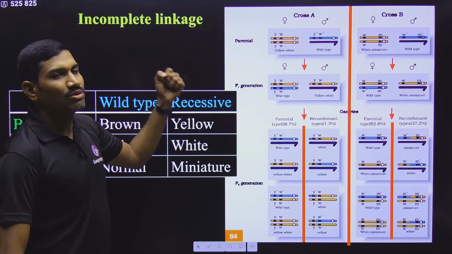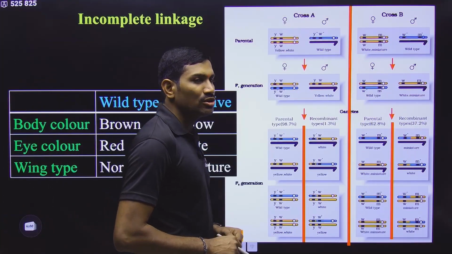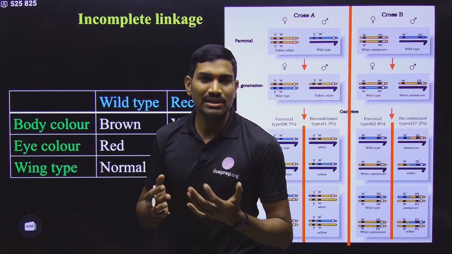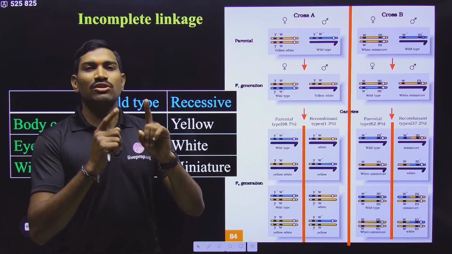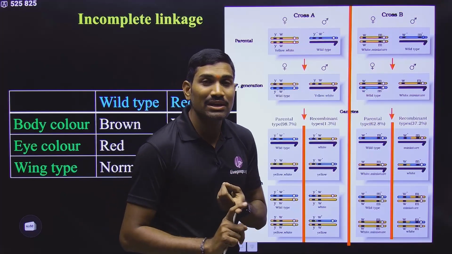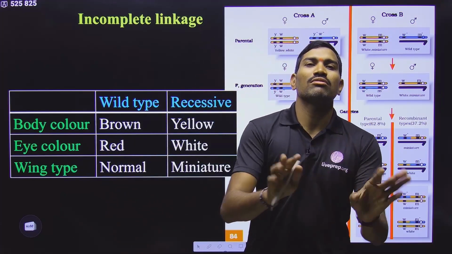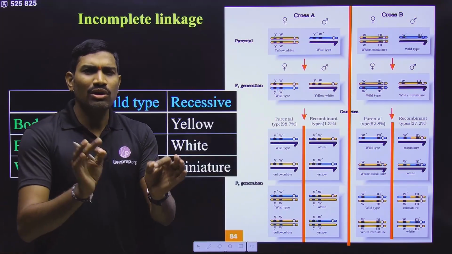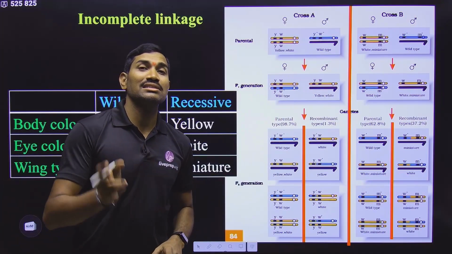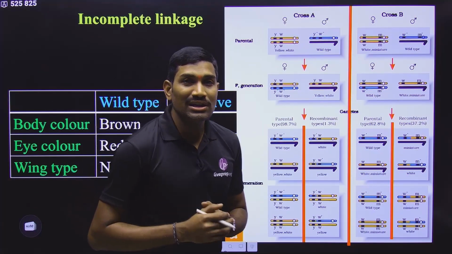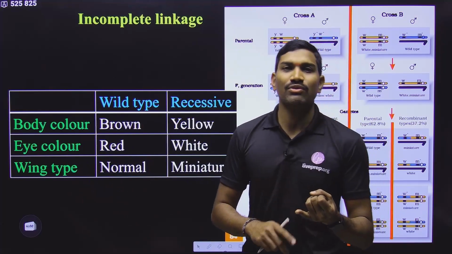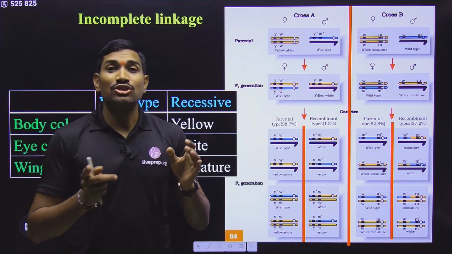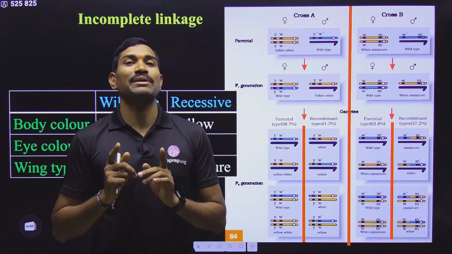Now we are talking about linkage. In linkage also, two types are there: complete linkage and incomplete linkage. What is complete linkage? The two genes are present on the same chromosome, and if there is no crossing over between them, that means no recombinants are formed and only parental types are formed, that is called complete linkage. But what is incomplete linkage? There is a chance of crossing over and recombination, but that is not exactly the same as independent assortment.